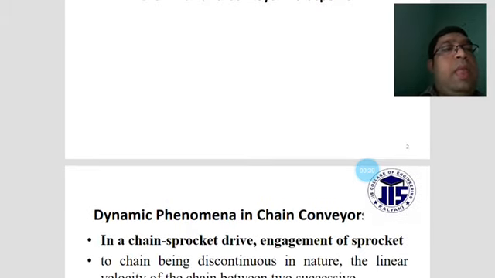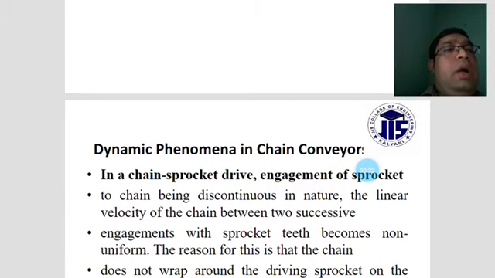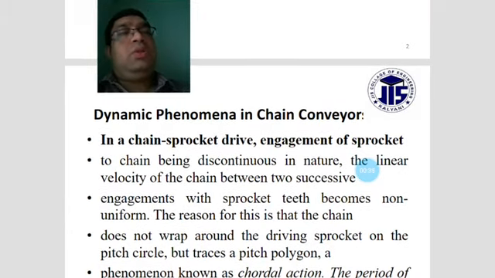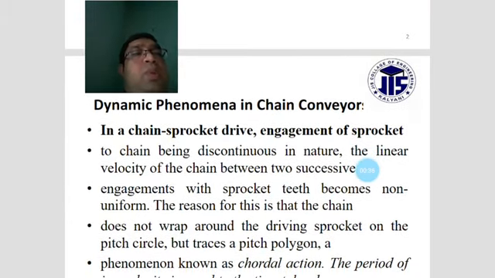We can see the dynamic phenomena in a chain conveyor. In a chain sprocket drive, the engagement of the sprocket teeth with the chain is discontinuous in nature. The linear velocity of the chain between two successive engagements with the sprocket teeth becomes non-uniform.